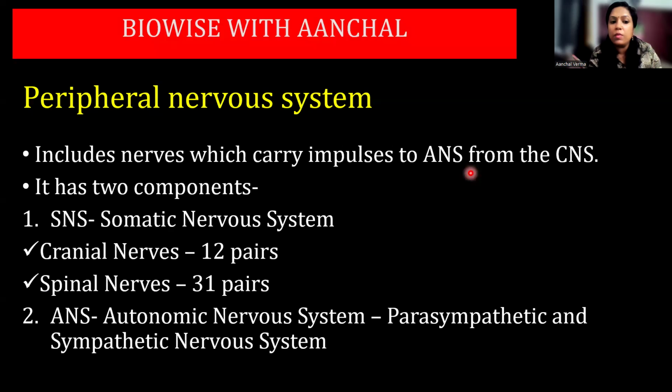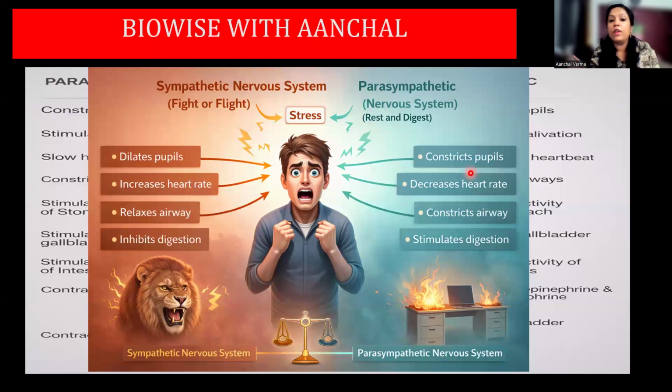It has got two components, that is somatic nervous system, which has cranial nerves, 12 pairs, and spinal nerves, 31 pairs, and autonomic nervous system, which is parasympathetic and sympathetic. Now, when you talk about the sympathetic nervous system, it is generally during stress, that is fight or flight, even fright, that is being scared.